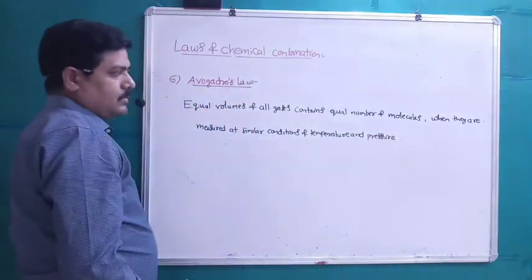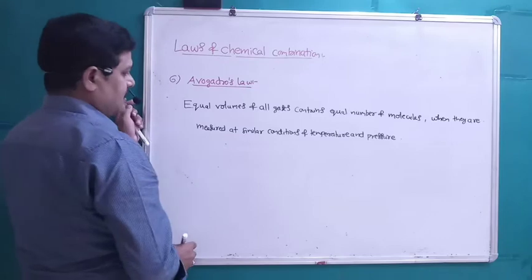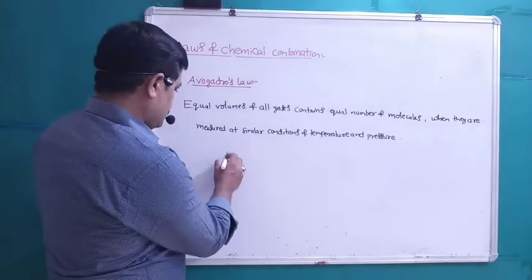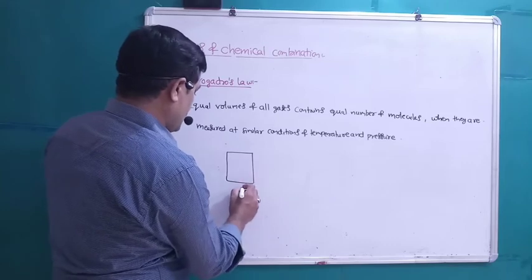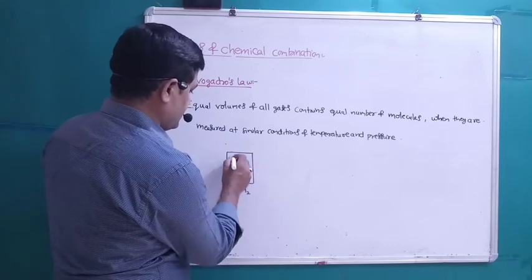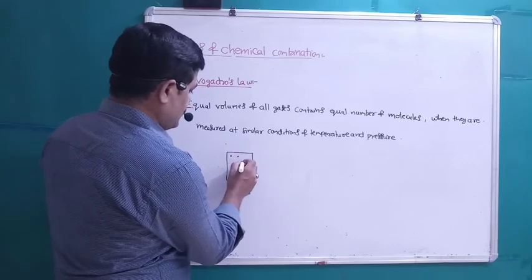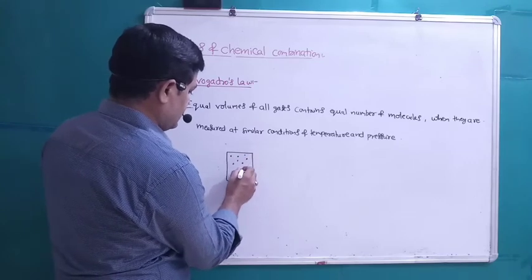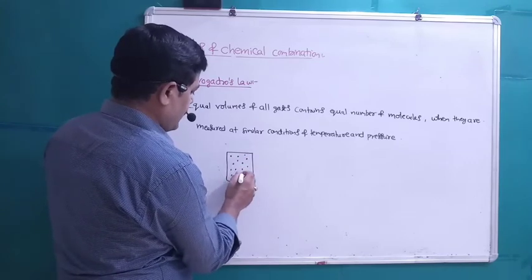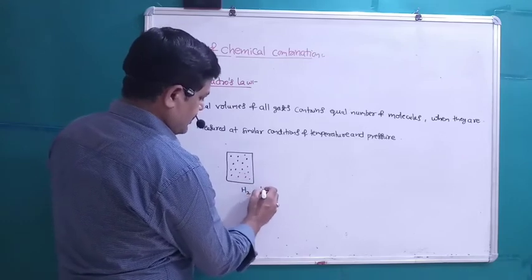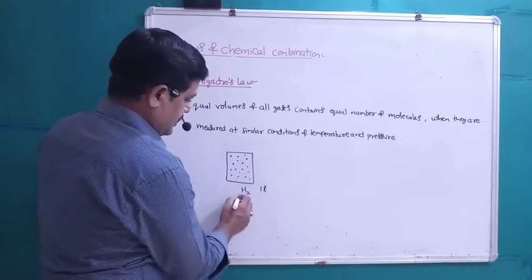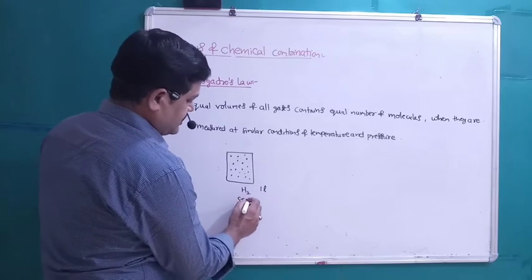Students, for example, let us consider H2 gas present in a container. The volume is 1 liter, measured at STP condition.